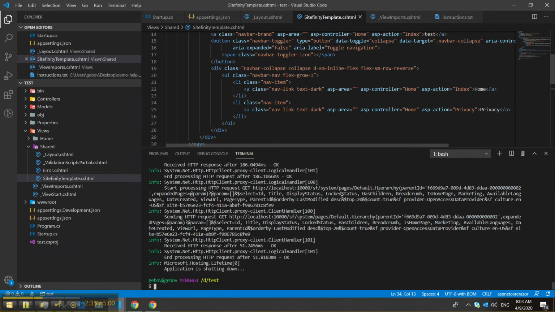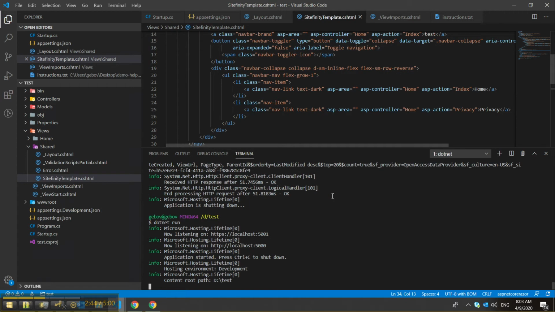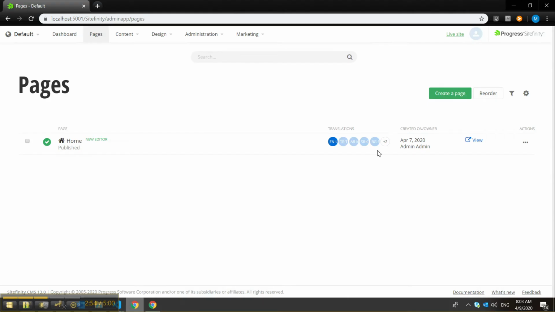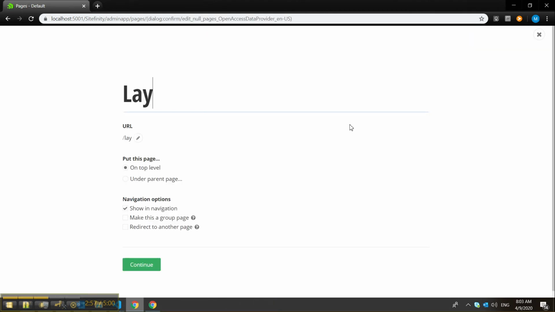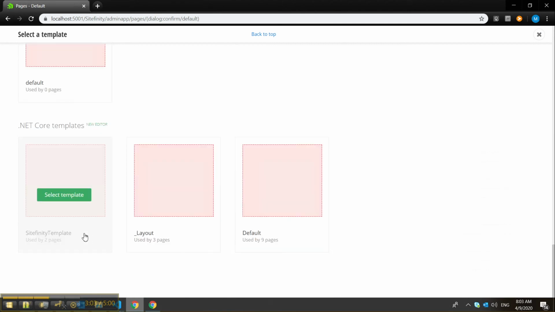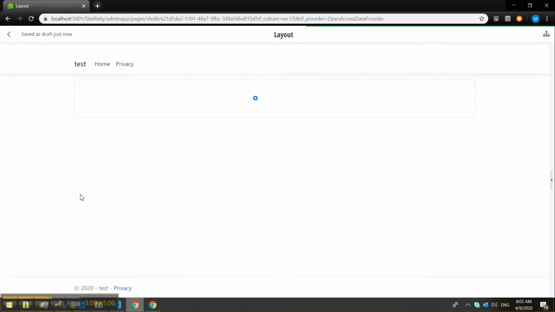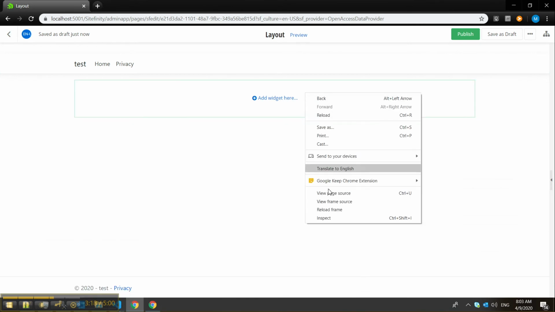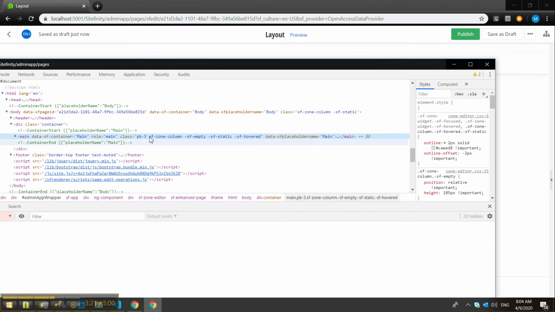Let's start the application. We'll be creating a page called Layout. If we scroll all the way to the bottom, we'll see our Sitefinity template listed and available to use. As you can see, the header and footer are there and styled properly. Notice that the main container is further decorated with some Sitefinity styles and attributes, which enable this placeholder here.